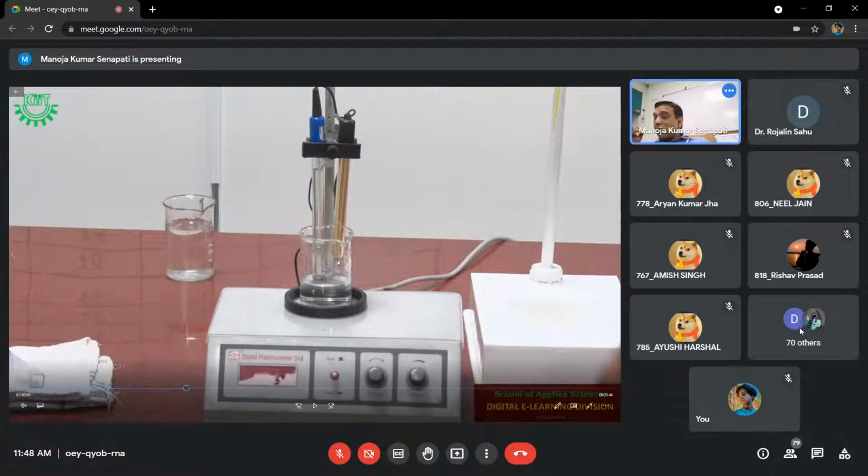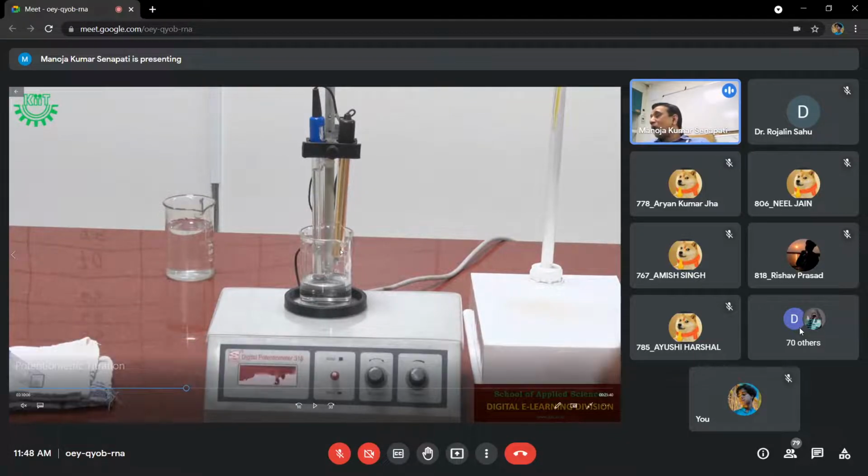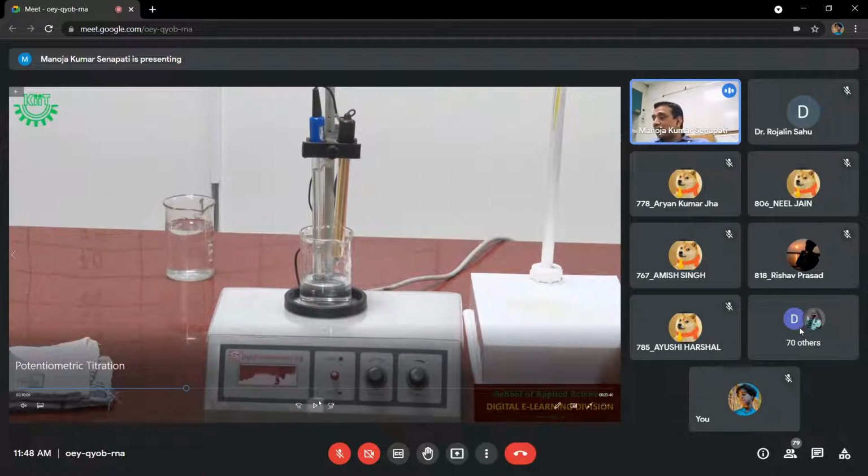Because what we are going to measure is the ferrous ion content. So if you add 100 ml of distilled water to that beaker, the ferrous content or the amount of ferrous is not going to change. Once you have taken it out, if you add distilled water, the amount of ferrous ion is not going to change. So you should not bother how much distilled water is to be added. But you add distilled water till the electrodes are deep in the solution.